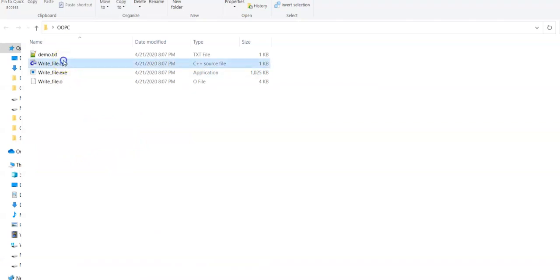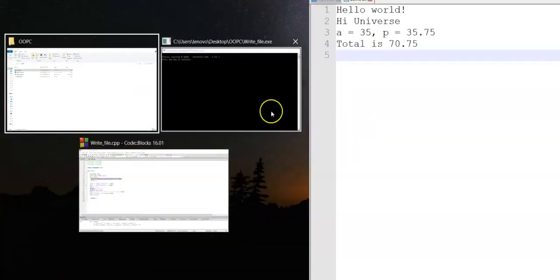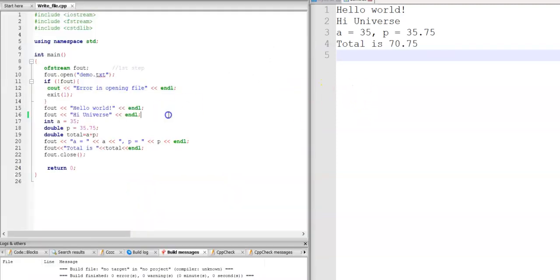Okay, so this is my file write_file.cpp. You can see demo.txt is created, and in this file you can see my first statement using the fout object that I have printed is hello world. So here also hello world. Then my second statement using the fout object is hi universe. So here also in the file, hi universe. Then I have printed the value of a and the value of p. So here the values of a and p are also printed in my demo.txt. And finally I have printed the total of both the values. So here the total is also printed.